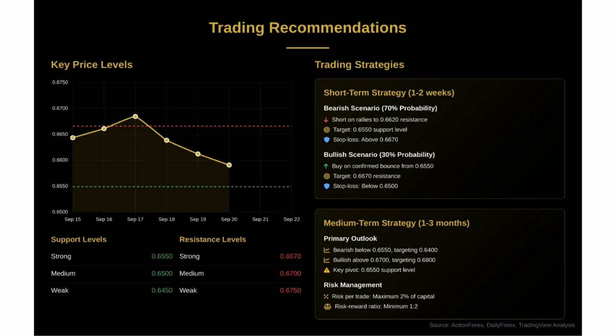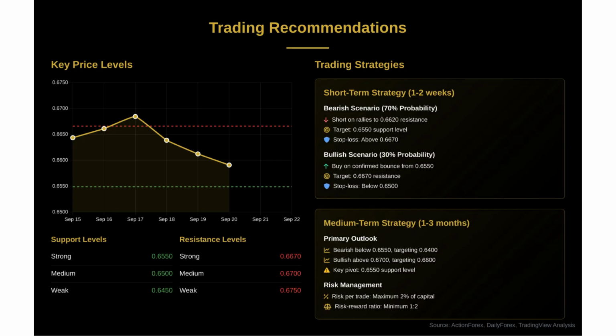For trading recommendations, we have both short-term and medium-term strategies. In the short term, we see a 70% probability of continued bearish momentum. The primary strategy is to short on rallies to the 0.6620 resistance level, targeting the 0.6550 support with a stop loss above 0.6670.